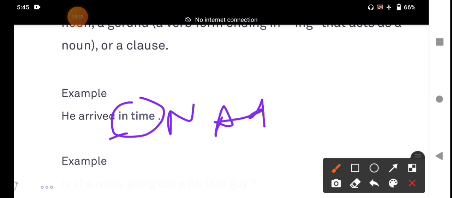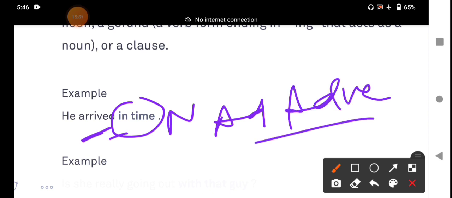It modifies the verb. When it modifies a verb, an adjective, or another adverb, it is called an adverbial phrase. The entire phrase functions as an adverb. In time. He arrived in time.